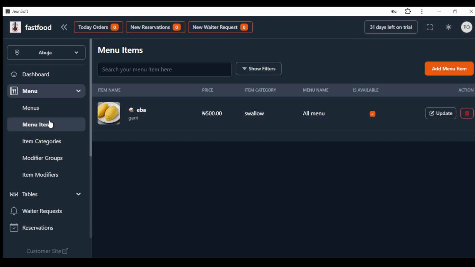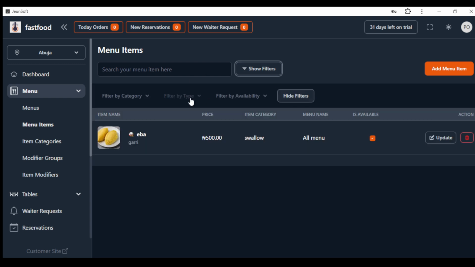So that's how to create menu items and item categories. You can see, guys, that it is very easy. This is how you add your menu items. And if you look at this place, you can filter the menu items, maybe when there are a lot of menu items. You want to filter by maybe vegetarian. I will show you guys why this vegetarian, non-vegetarian or egg function is very useful.